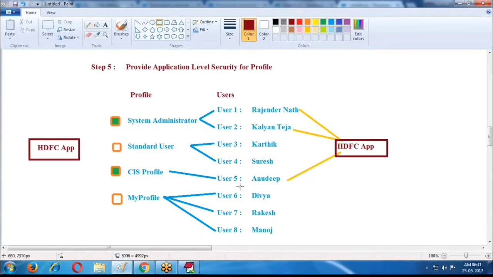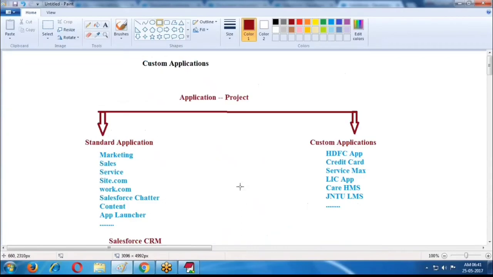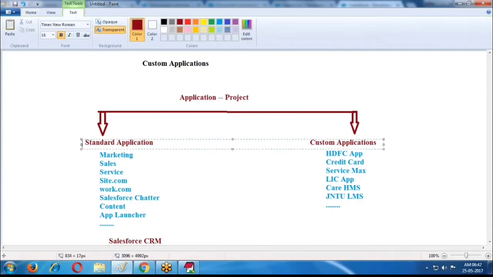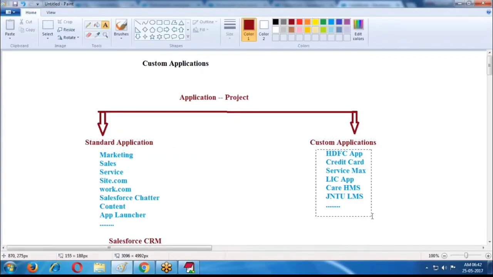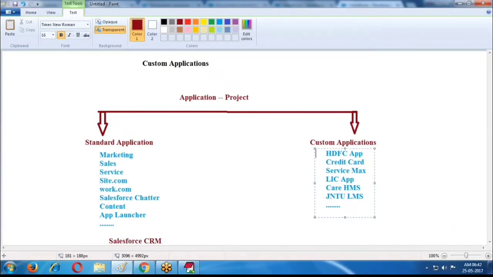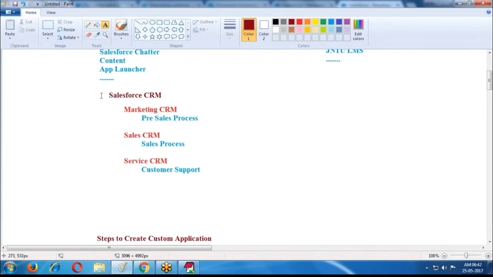So if you want to create an application, there is a 5 step process. What is an application? An application is nothing but a project. Salesforce allows two types of applications: one is a standard application, one is a custom application. Standard applications are provided by Salesforce, with functionalities allowed by default. Apart from this, if you want to create your own applications, your own projects, you can create them using a custom application. Salesforce gives three types of CRMs: marketing, sales, service.